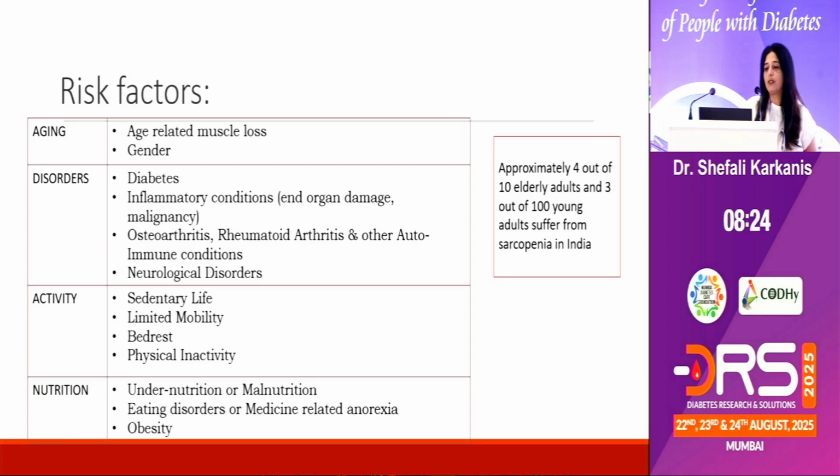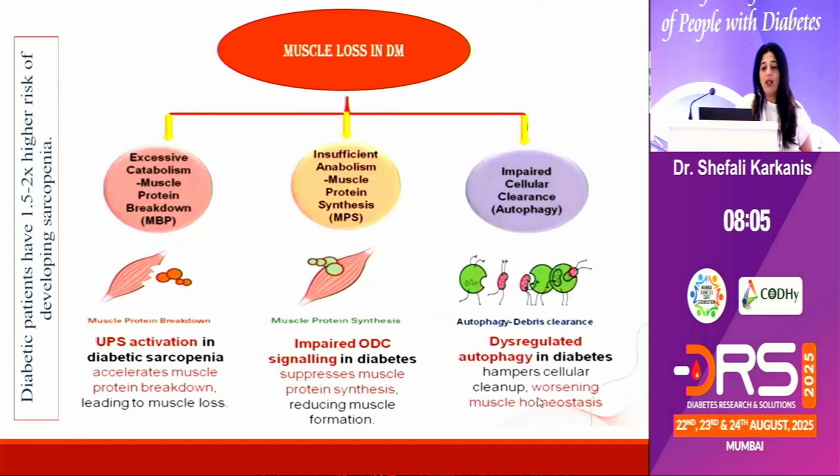Now, why are we talking about sarcopenia? Because even in India, 4 out of 10 elderly have sarcopenia and 3 out of 100 young adults suffer from sarcopenia. And these results are just based on what we know, because most of us do not check for sarcopenia, so we might be underestimating the numbers.